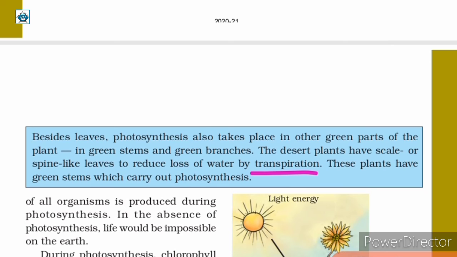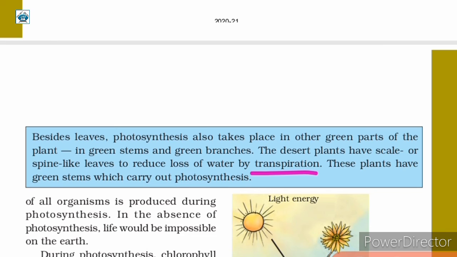Now, what is transpiration? Transpiration is the process of water movement through a plant and its evaporation from parts of plants such as leaves, stems and flowers. Water is necessary for plants, but only a small amount of water taken up by the roots is used for growth and nourishment of the plant.